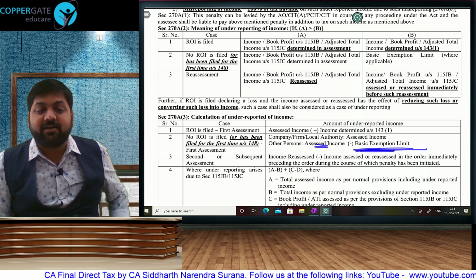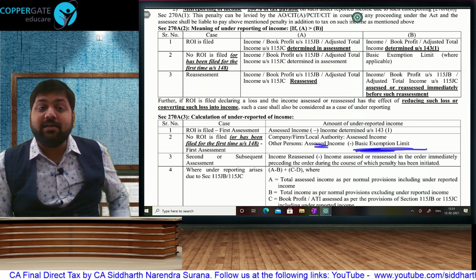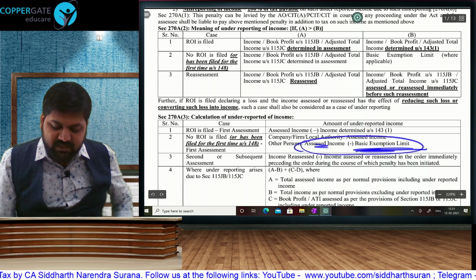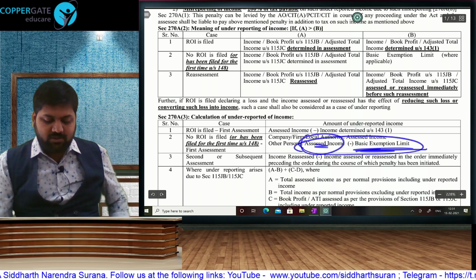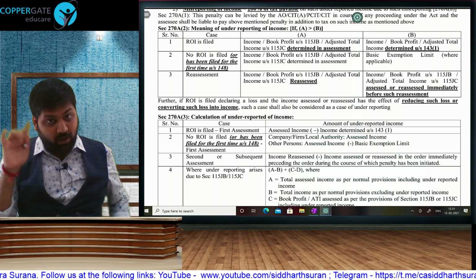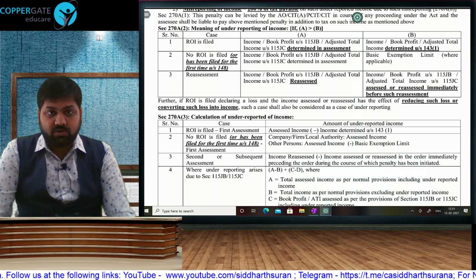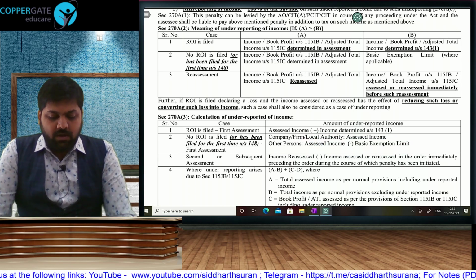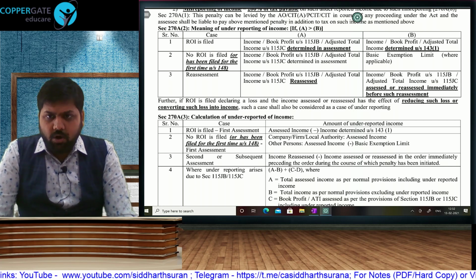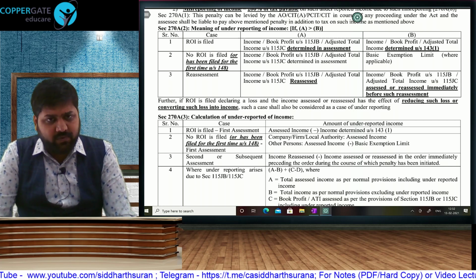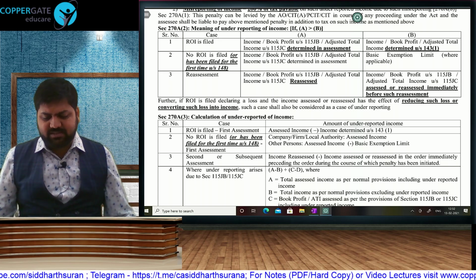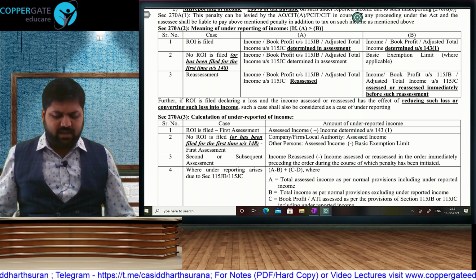And how to calculate underreported tax? You have to calculate tax on underreported income plus basic exemption. This plus basic exemption is nothing but this only. So in effect, your tax calculation won't be wrong. Penalty won't be wrong. But in MCQ, they have asked a question, it is there in our MCQ book also. We'll be talking about it in the MCQ series, if at all we are doing the MCQ season 2, because currently there are big doubts over there after I narrated the story to you in the previous episode. So if at all I will do it, then I will be covering that obviously in my MCQ lectures. It is already there in my book.